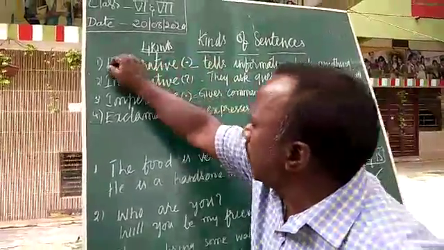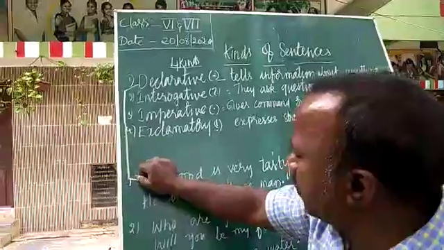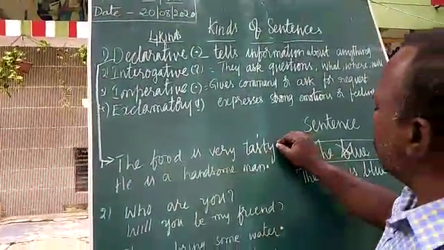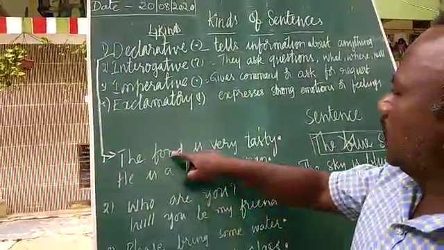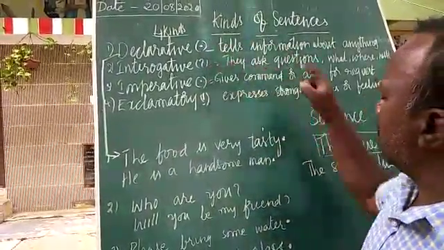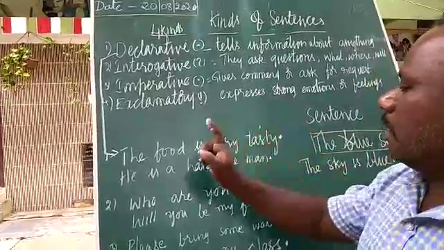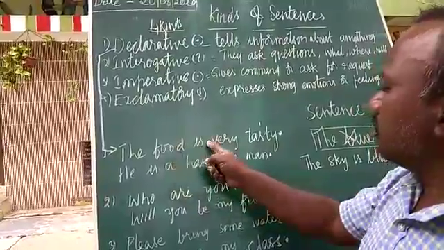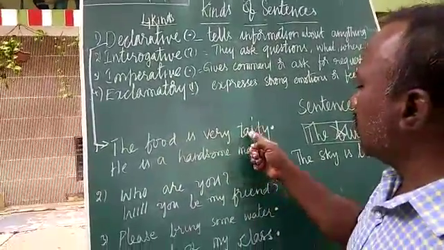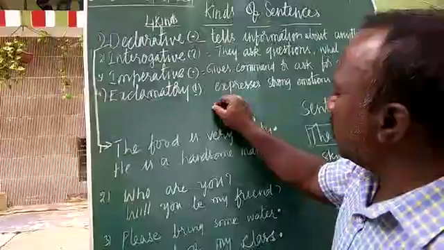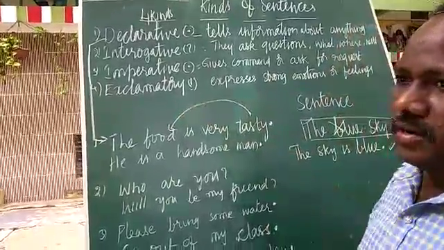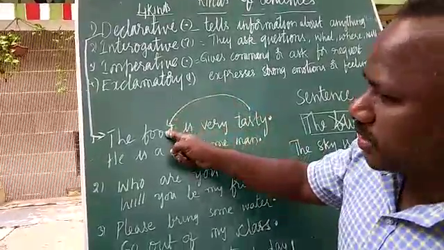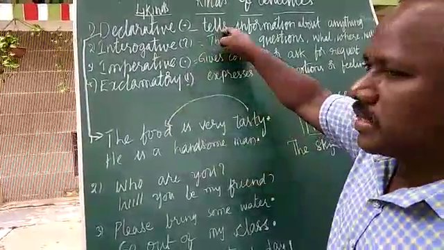Now here I wrote the examples, children, if you can see. The food is tasty. Here I put a full stop, and as I said, the declarative sentence ends with a full stop, and it tells information. Here, the tastiness of the food is given as information. It's giving us information about the tastiness of the food, children.